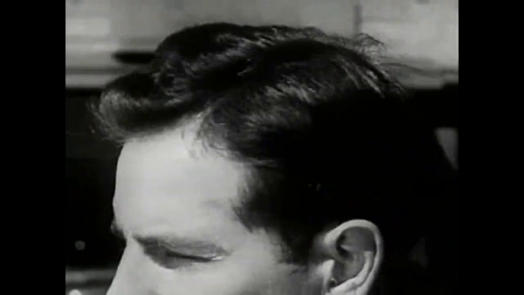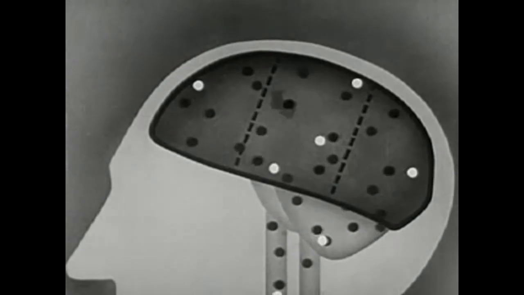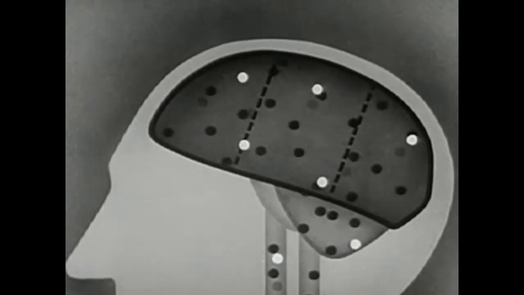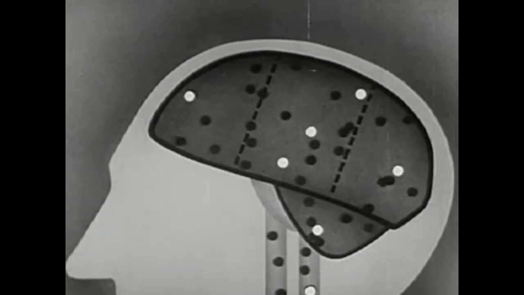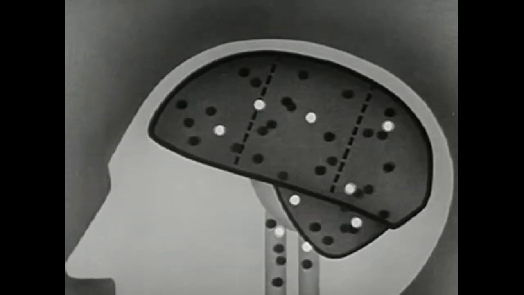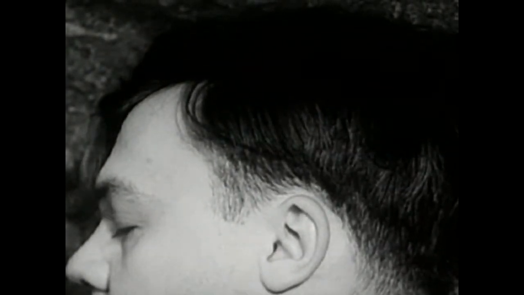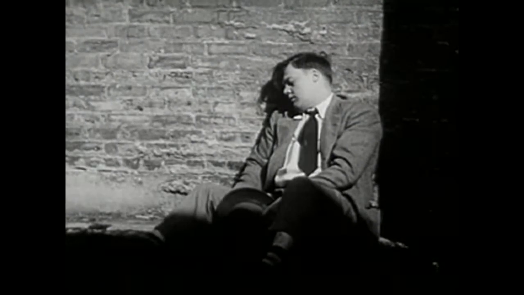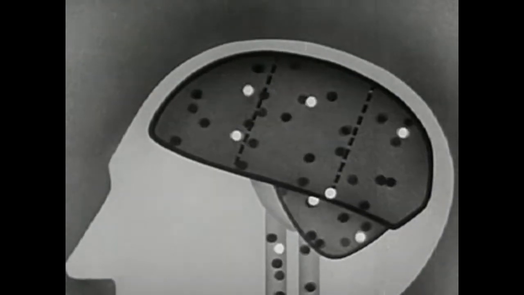If the concentration of alcohol continues to increase, it finally affects a deeper center toward the base of the brain called the cerebellum. When the concentration of alcohol in the bloodstream reaches about 0.4%, unconsciousness usually occurs. 0.4% is about 8 ounces of undiluted alcohol in the entire bloodstream of an average-sized adult.